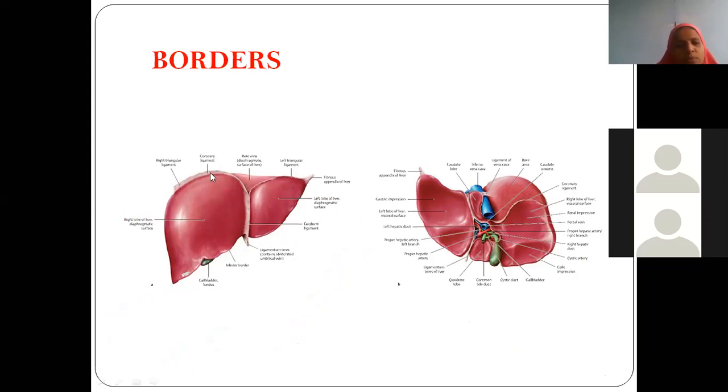You can use this word superior. Actually, in some books, this border is seen on the right aspect, the right lobe of the liver. Obviously, this is seen below the right rib cage, the right hypochondric region. That means this border, if you see from above downwards, you call it the right border. So we have anterior, inferior, superior, and the right lateral border.